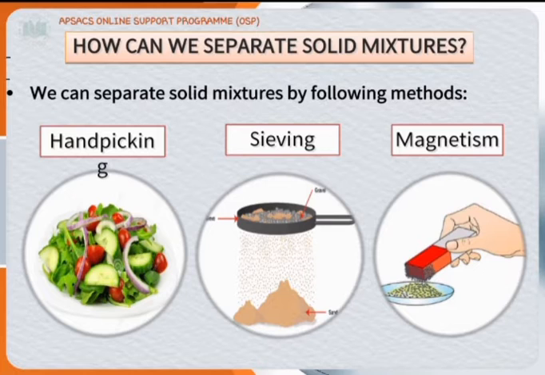Last is magnetism or magnetic separation. In this process, a magnet is used to separate magnetic substances from non-magnetic substances, as you can see in the picture clearly.